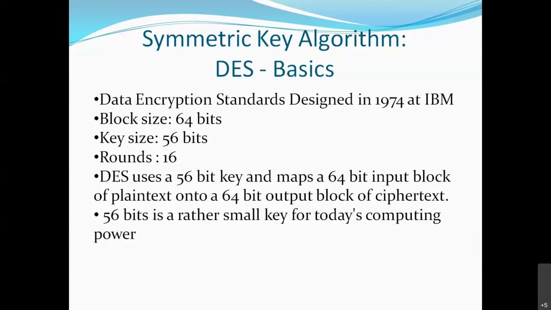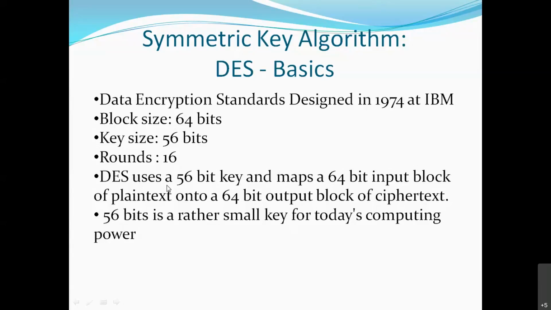And the key used in DES is how many bits? 56 bits. So the sender agrees upon a key of 56 bits. And the same key is used by the receiver to decrypt. Right? This is why this is symmetric. Now in DES, how many rounds are there? 16 rounds. How these 16 rounds work, I will explain.